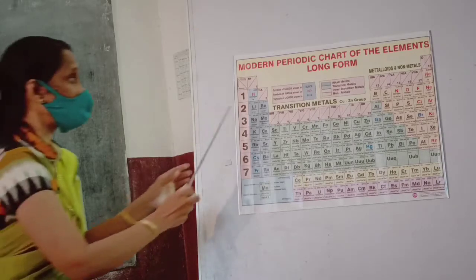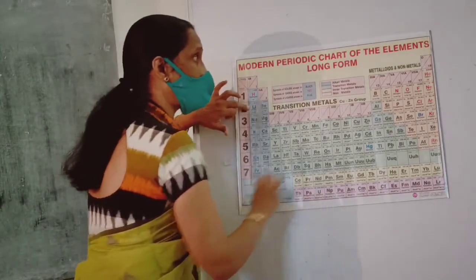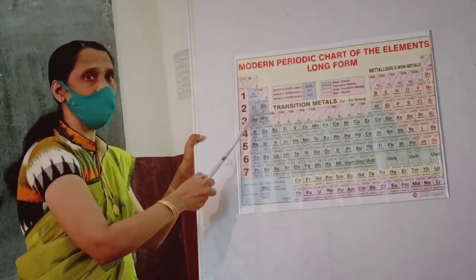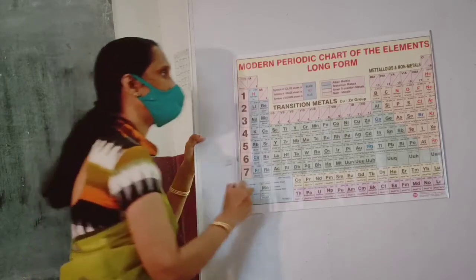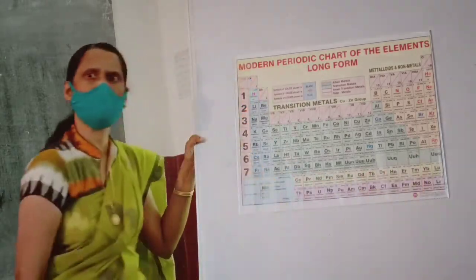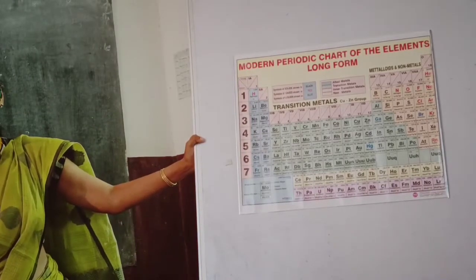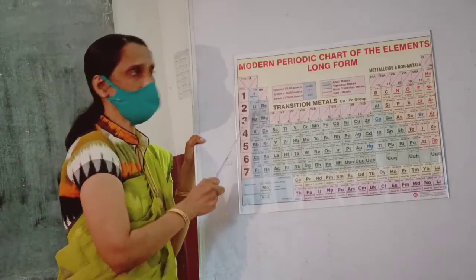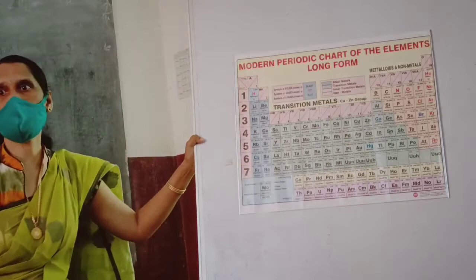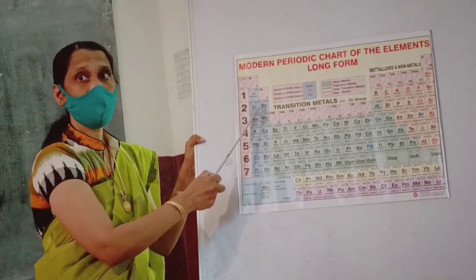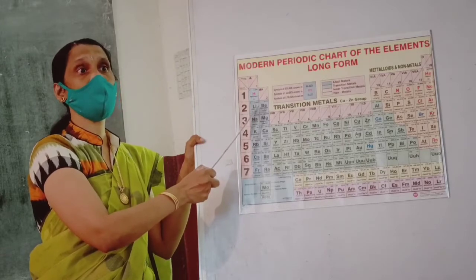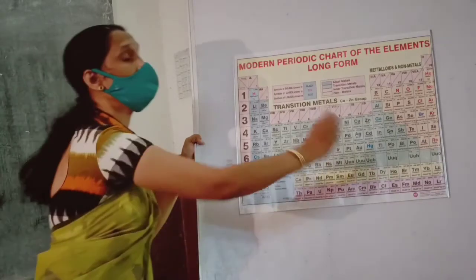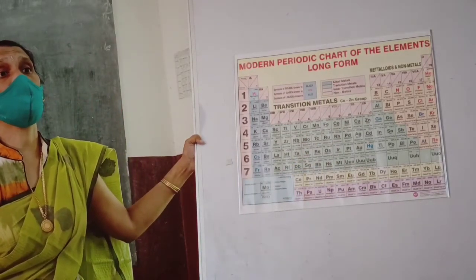So it is easy to remove an electron from lithium compared to removing an electron from neon. Right or not? Because lithium has only 2 shells. In this period, all these elements have 2 shells, the K shell and L shell. K is the inner shell, L is the outer shell. Lithium has 2 shells, neon also has 2 shells. But lithium has a nuclear charge of 3, meaning 3 protons, but neon has 10 protons.